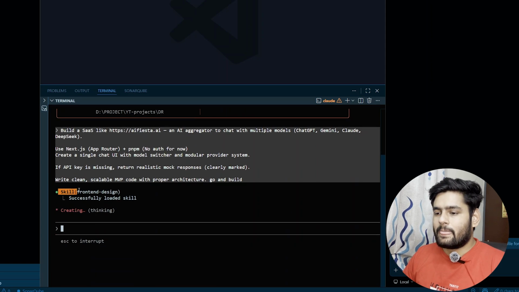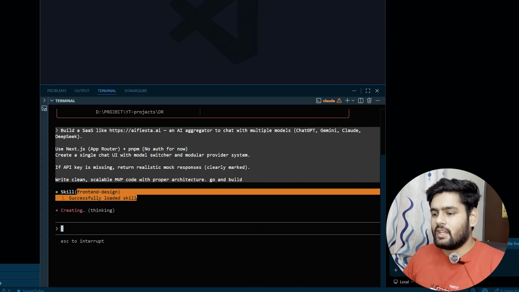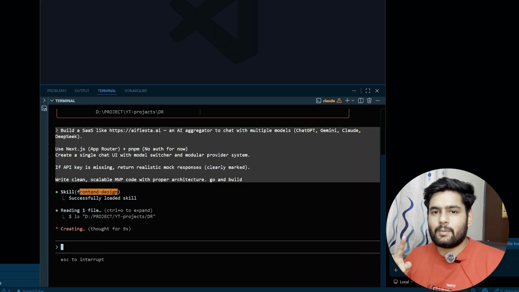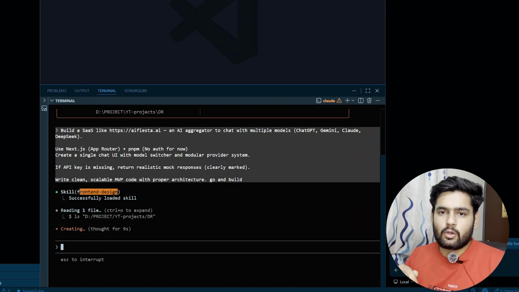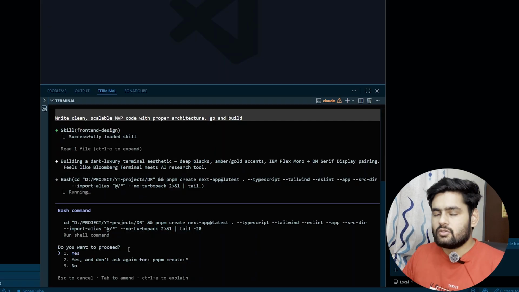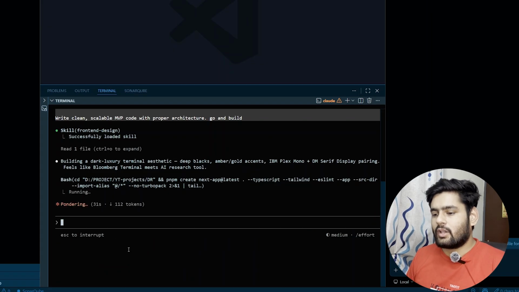Now as you can see, it already has a skill, frontend design. If you don't know how to get the skills and load the skills, I highly recommend you again to go and check out my Claude Code course. I have explained all the topics in detail in that particular course, so I highly recommend going with that. Right now it is asking us for permission because Claude Code wants to run a command. So I will say yes.